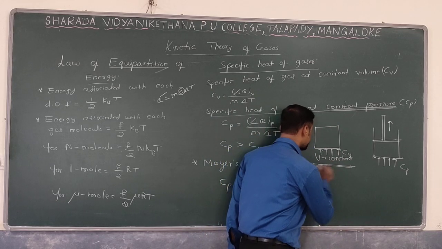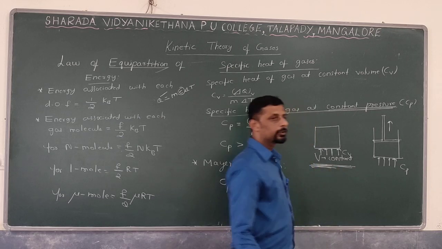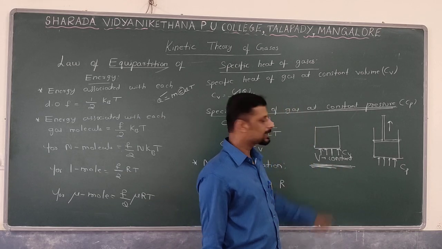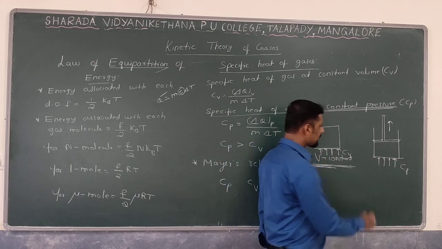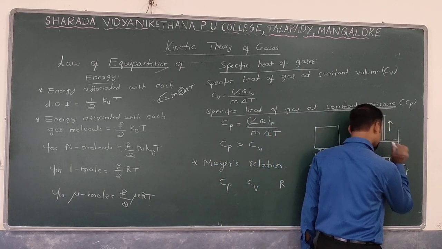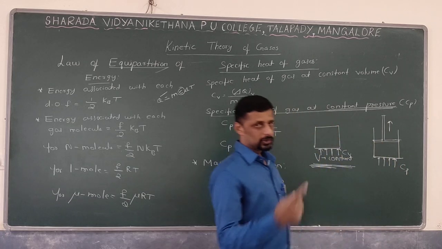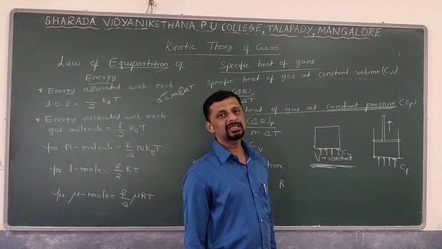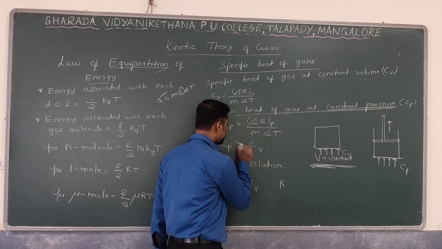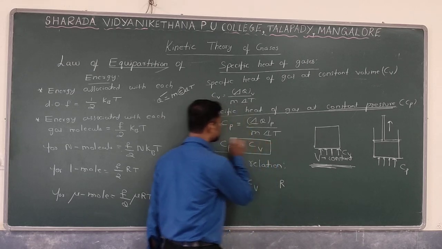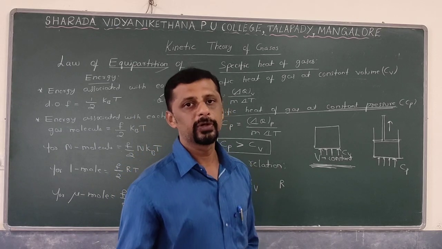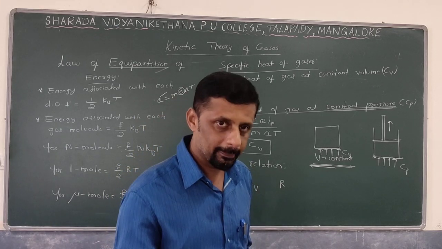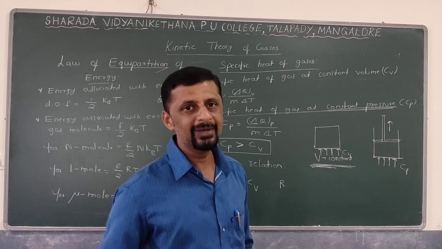A small amount of heat is sufficient to increase the temperature of unit mass of a gas through 1 Kelvin in case of Cv. But in case of Cp, the supplied heat energy is utilized not only for increasing temperature but also to perform the work done. Therefore, which one is greater than which one? Cp is always greater than Cv, which means more heat is required to increase the temperature of a unit mass of a gas at constant pressure when compared to constant volume.